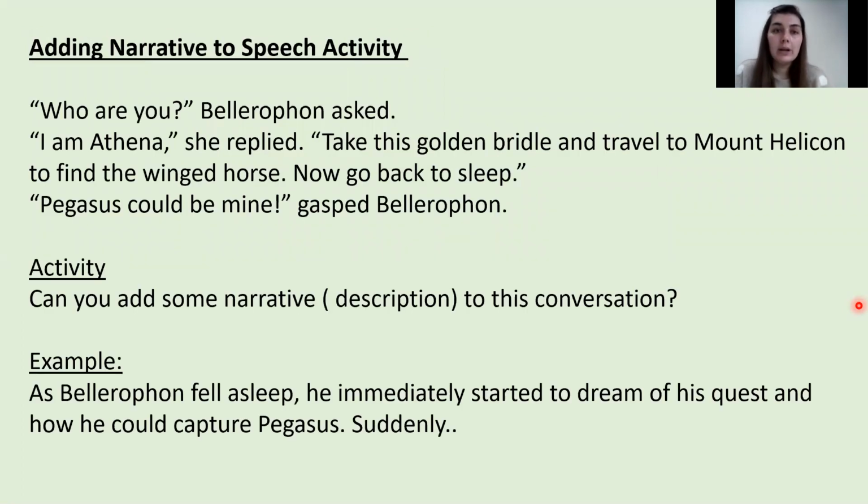Hello, Year 3. Today in English, we are going to be planning our myths. To start off with, though, we would like you to have a go at this activity by adding narrative to